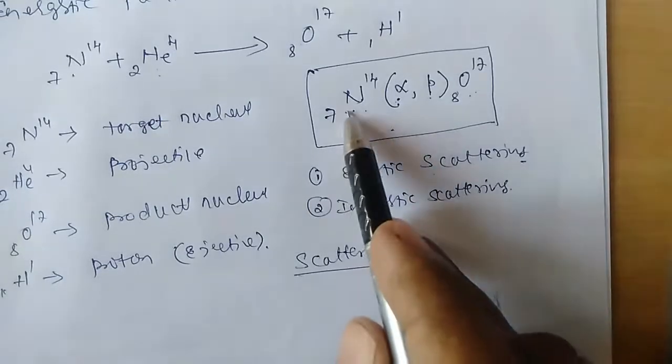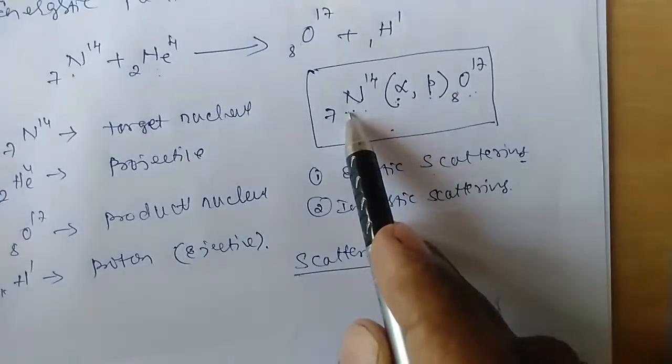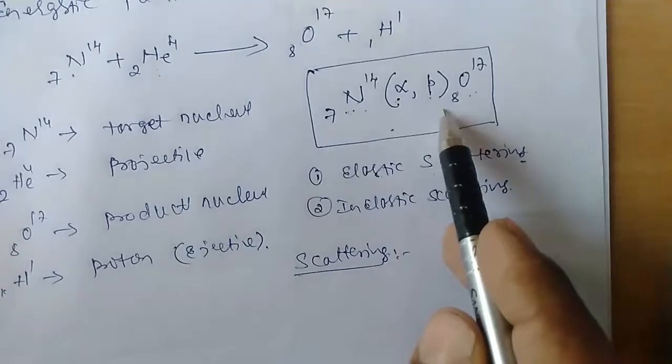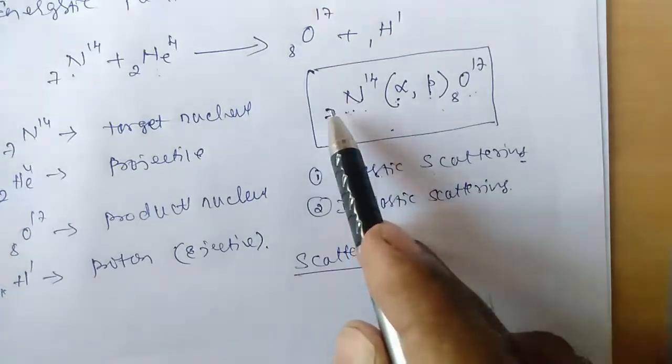If there is any nuclear reaction taking place, whenever a charged particle or high energy particle is incident on the target nucleus, if instead of forming another nucleus, this nucleus remains the same but changes only its direction, then that is what we call scattering.